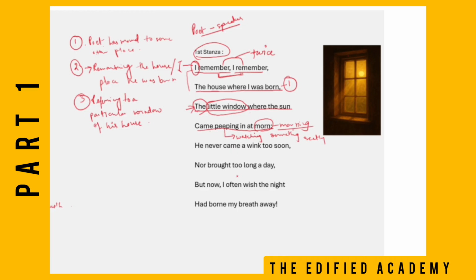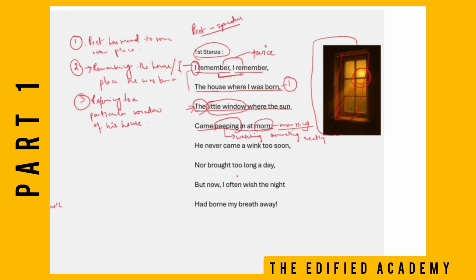The poet says he remembers that particular little window. Just look at this picture here. That particular window, from where the sun is peeping inside. The sunlight is coming through this window, right? So the poet still remembers that same window from where the sunlight used to come into his house, and he's saying that the sun came peeping. The sun tries to peep secretly into his house.